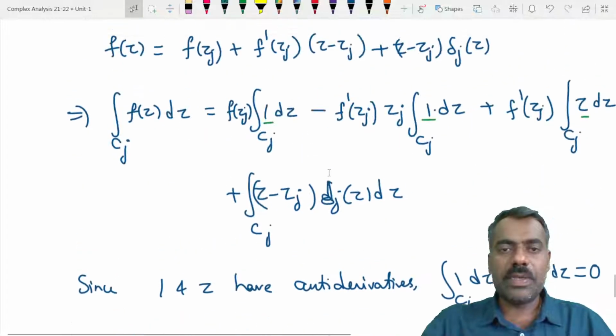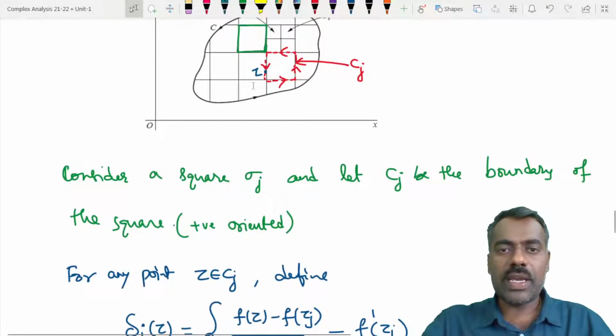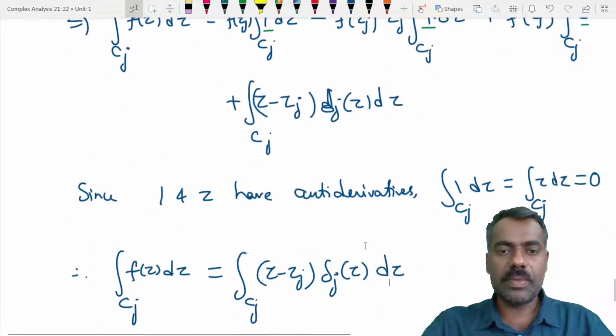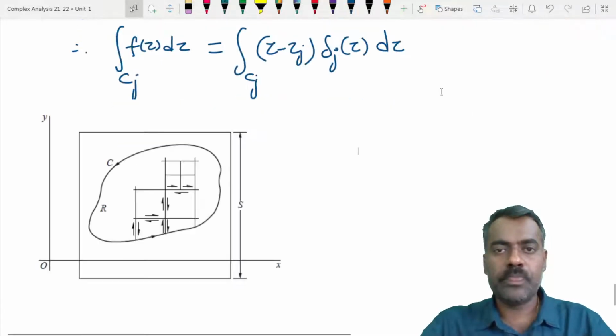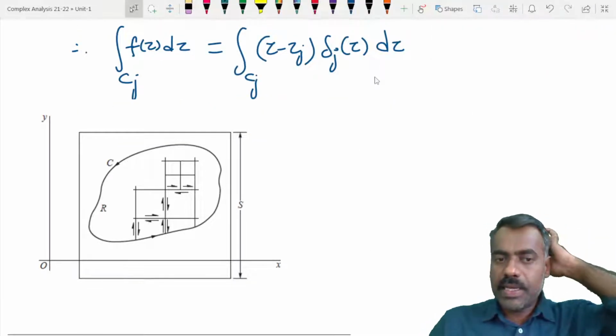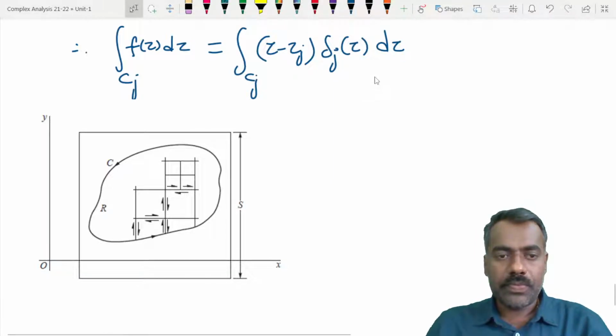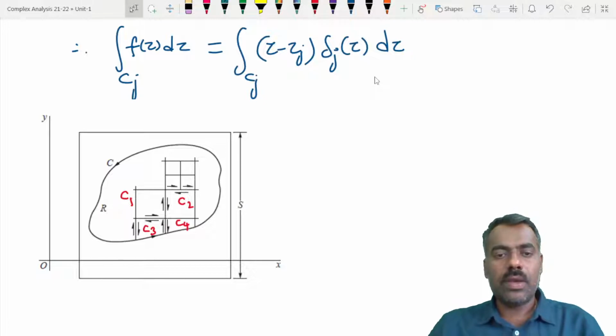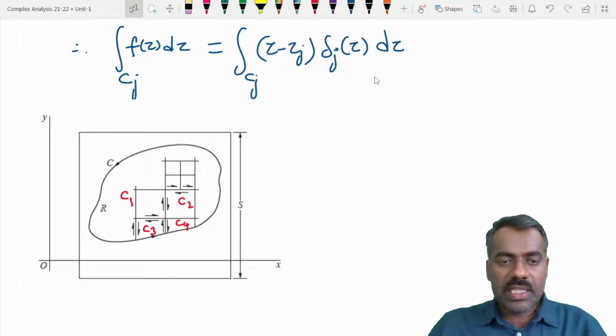Now again consider this picture. For every square we have, let me copy that picture one more time here, and we will understand. Call this C1, this is C2, this is C3, this is C4, C5, and so on. Now observe that for C1, this line is coming for C1 as well as C3, and for C1 it is one direction and for C3 it is the other direction.